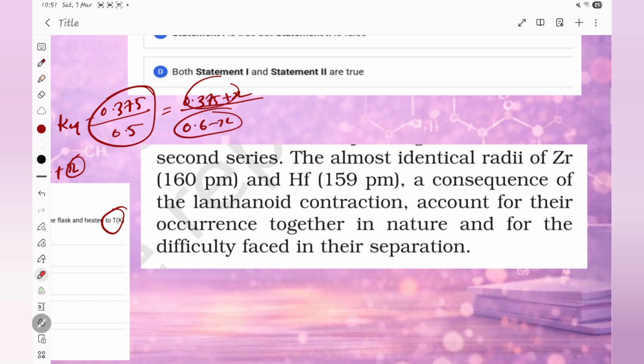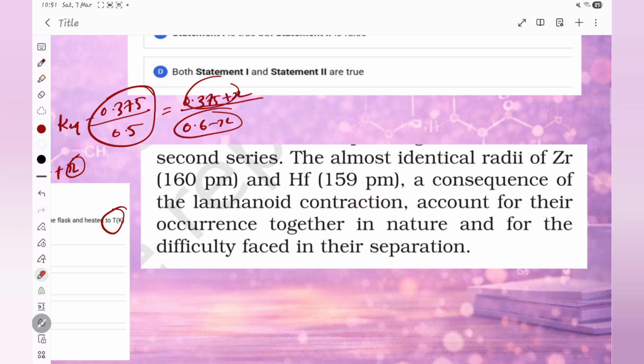Why did I take this here? You can see the almost identical radii of zirconium, 160 picometer, and hafnium, 159 picometer, a consequence of the lanthanide contraction. Why do they have the same radius?